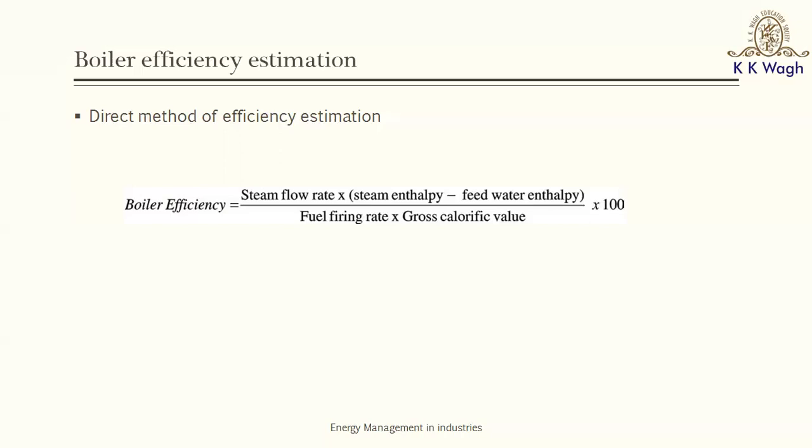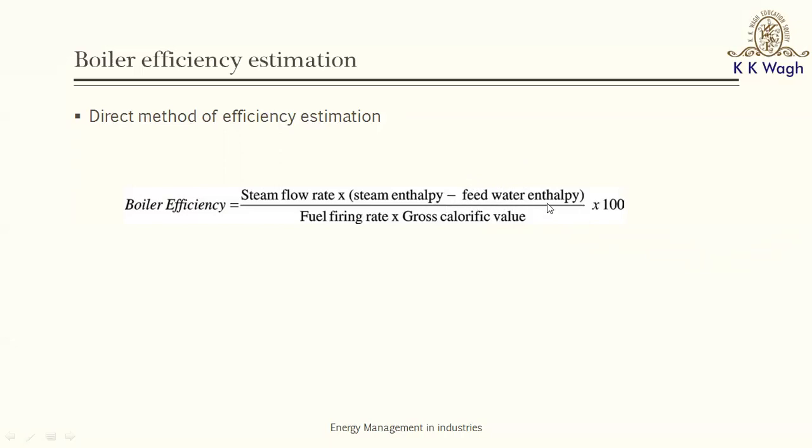Now, how much energy has gone into the steam while the water is converted to steam can be determined from the enthalpy difference, that is, the energy content of the feed water, which again, in MKS units, can be measured in kilocalories per kg or calories per gram. And if it is the SI system, you can use kilojoules per kg.